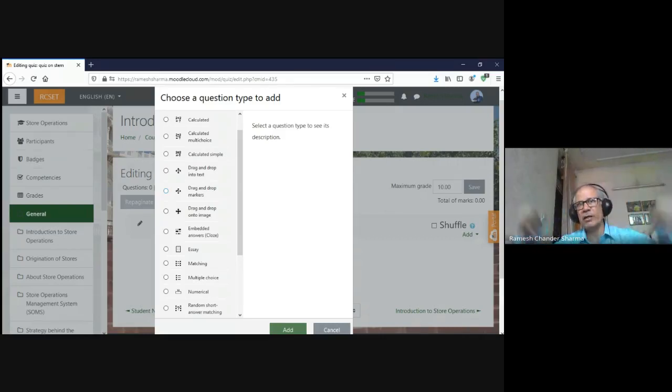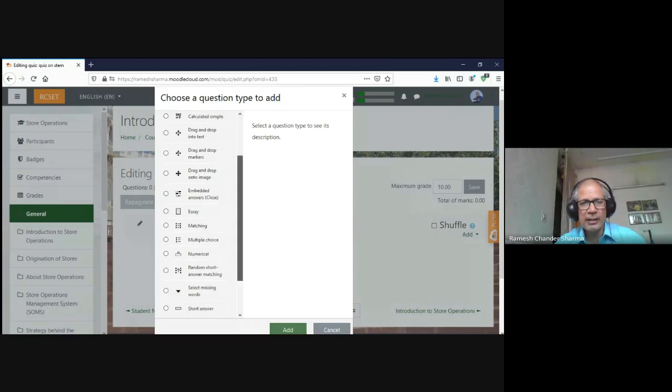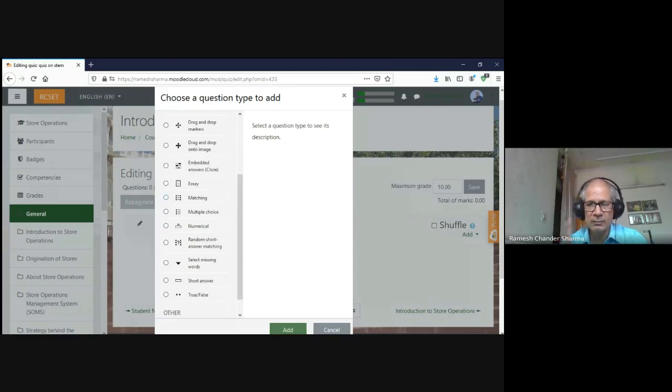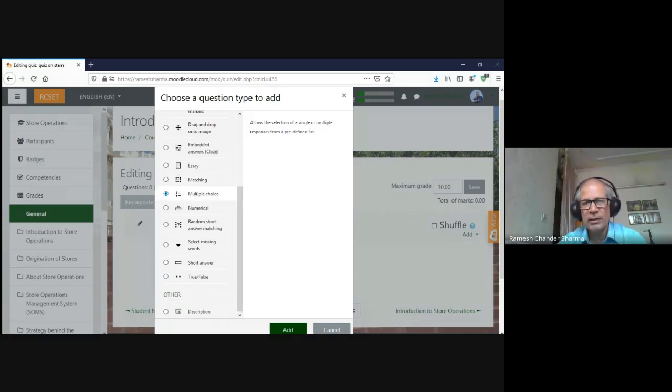Say if I have a world map, and on the world map I want my students to identify where is India, where is Pakistan, like that, onto the image. And then essay type, mostly to be evaluated by the teacher. Matching type, multiple choice, numerical, random answer, short answer, true false, etc. Whatever the nature, I can select and add them.